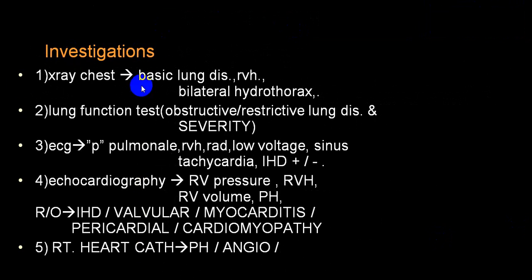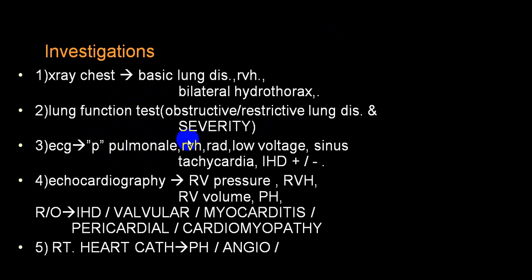In a plain X-ray chest, you can sometimes pick up bilateral hydrothorax, right ventricular hypertrophy, and basic lung disease. By lung function test, you can differentiate obstructive and restrictive lung disease, and also you can find out the severity of involvement of the lung. ECG will show you P pulmonale, that is a tall P wave in lead 2, very clearly picked up.